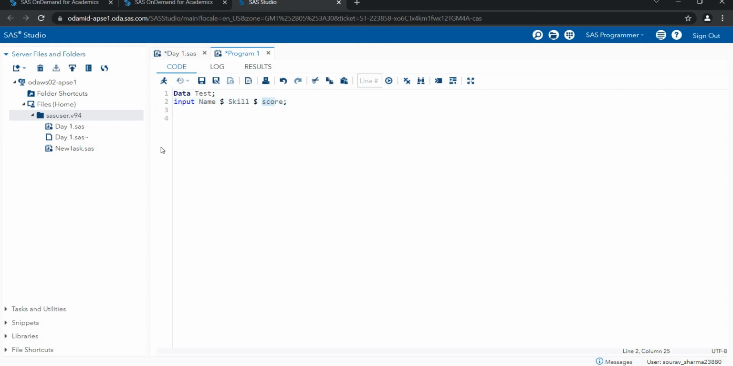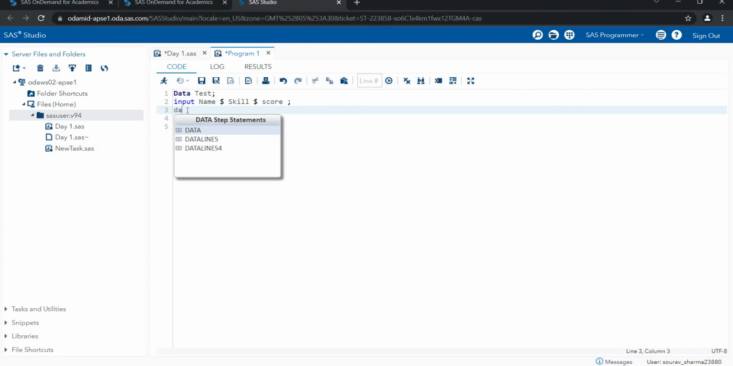Score I write blank. In front of the score I didn't write anything, because by default SAS will save any value that is in numbers. But if you want to be specific, you need to write the specific format for that one. For date we have different formats in SAS.